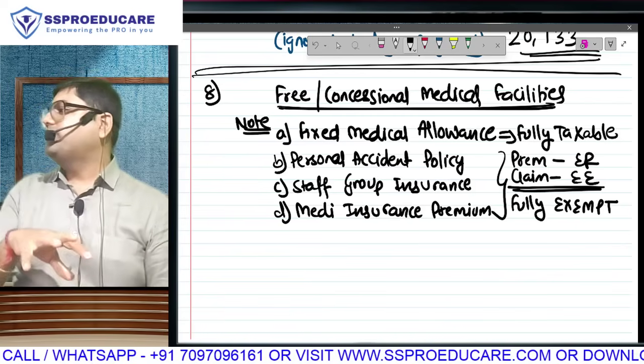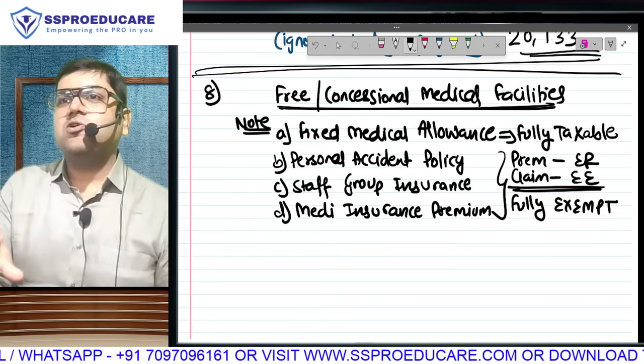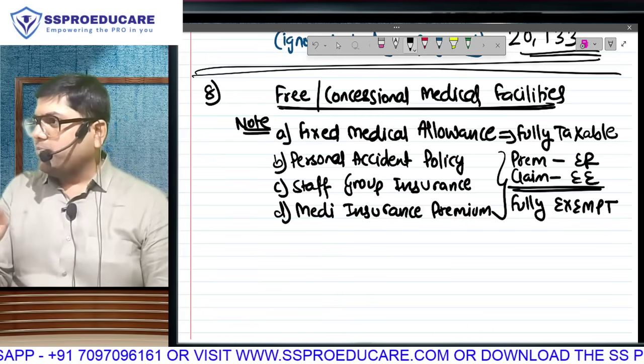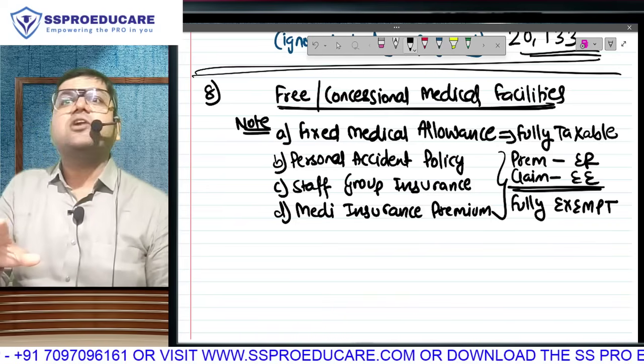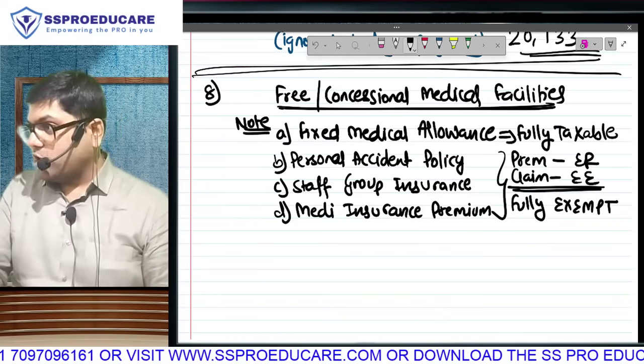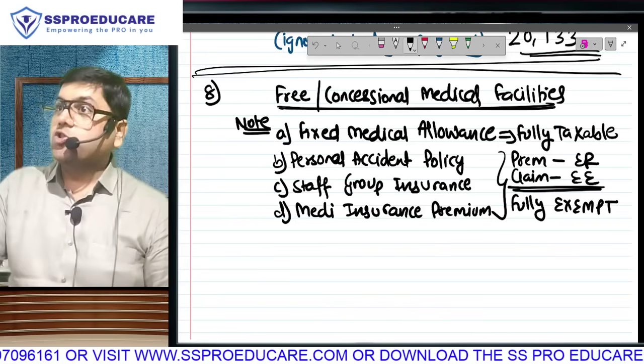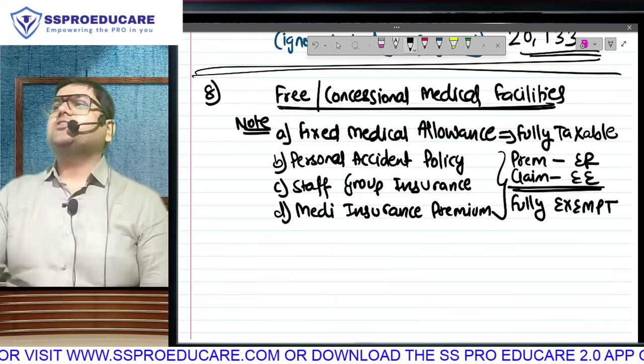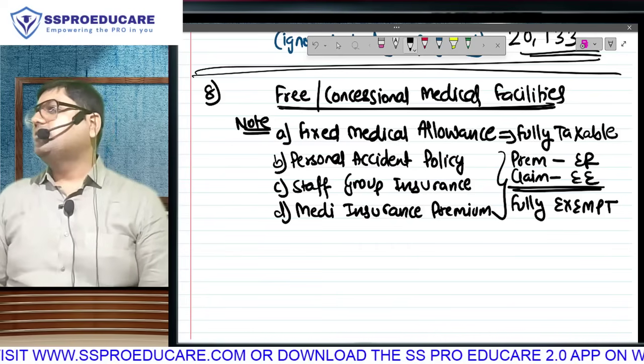And same when big corporates have a larger number of employees, instead of buying individual insurance policies, they take something called group insurance, so that whatever promises they have made to employees to bear medical cost, if that actually turns out to be true, the insurance company will bear it. All these cases are employer's safety. It is not your benefit. That is why they are fully exempt.